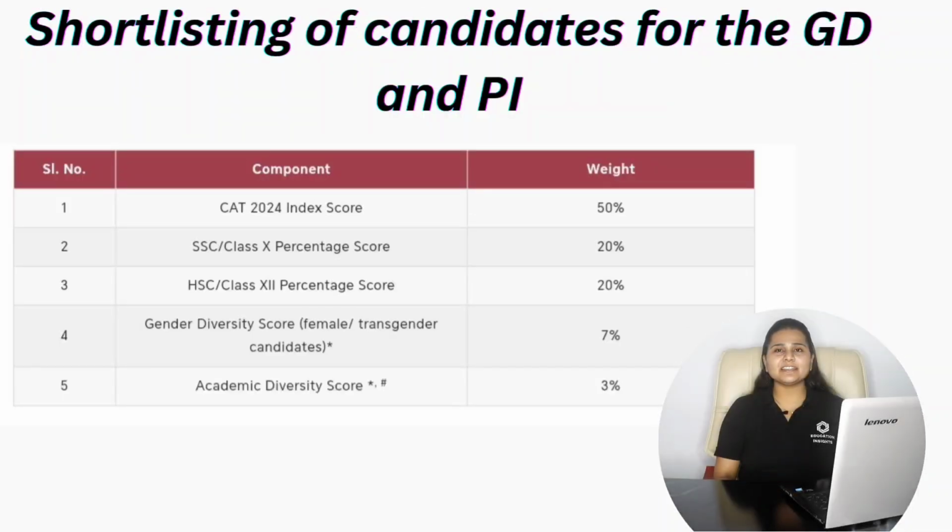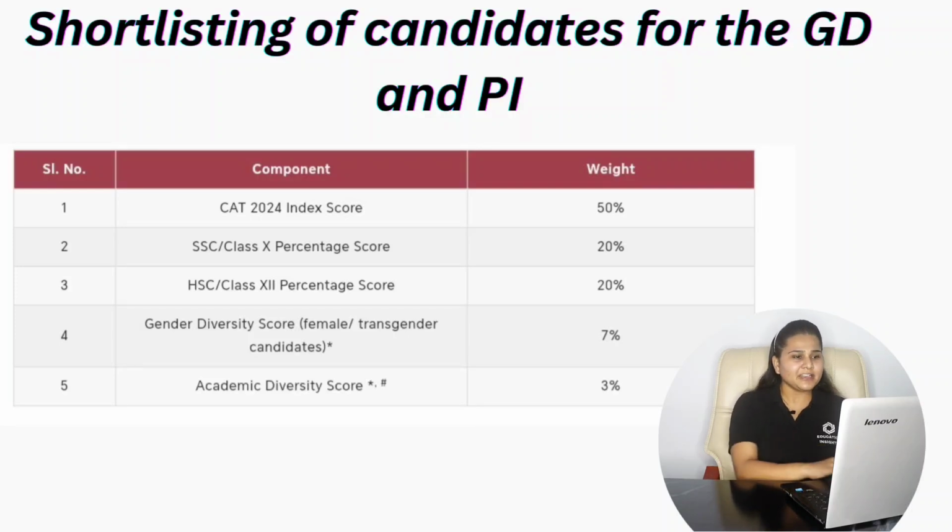Then, for the call for the group discussion and personal interview, there are various factors which are considered. 50% weightage is given to the CAT 2024 score, 20% weightage is given to the class 10th score, 20% weightage is given to the class 12th score, 7% weightage is given to gender diversity, and 3% weightage is given to the academic diversity score. On this basis the score is calculated, and then the candidates are selected for the personal interview and group discussion round.